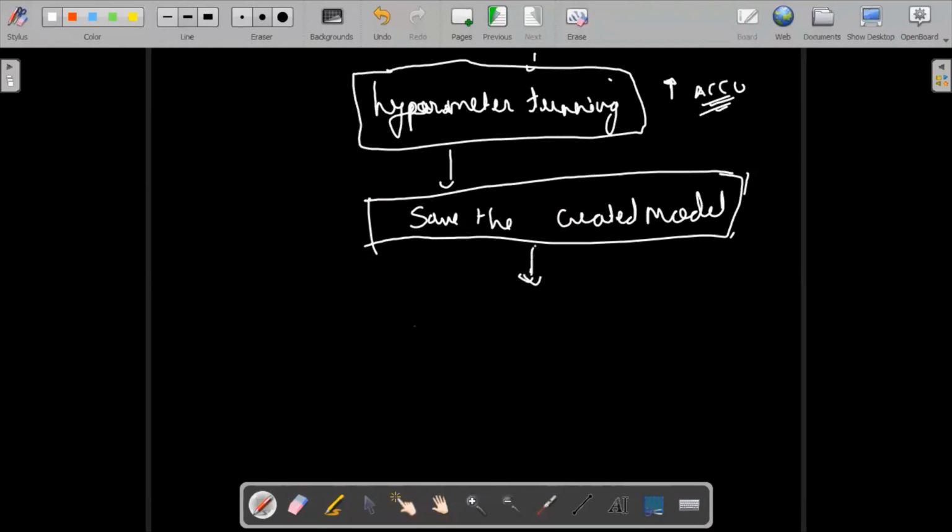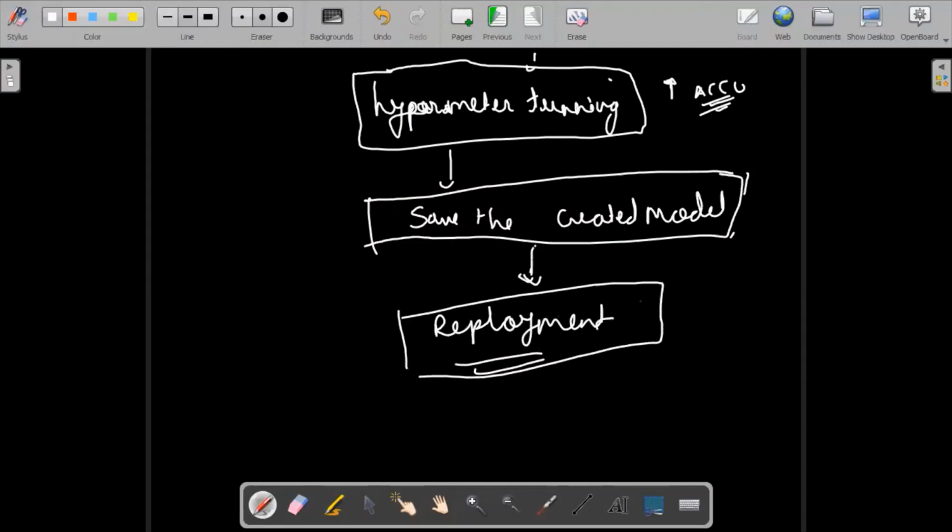What they will do is try to deploy this model. Deployment of this model is going to happen. That simply means we are trying to deploy this model for the end user. Okay, so deployment on the clouds.